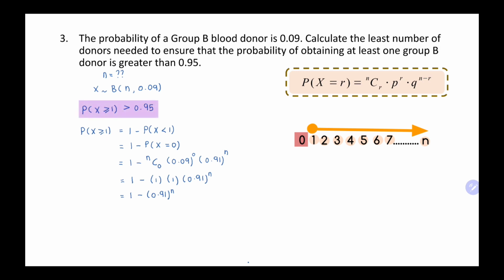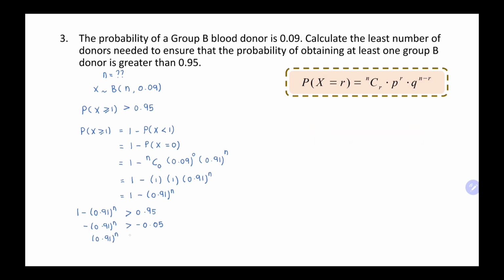Okay, P(X) greater than or equals to 1 is greater than 0.95. So 1 minus 0.91 power of N is greater than 0.95. Then we solve, we get negative 0.91 power of N greater than negative 0.05. We cancel out the negative, then we get 0.91 power of N. Don't forget to change the sign, so it becomes less than 0.05.